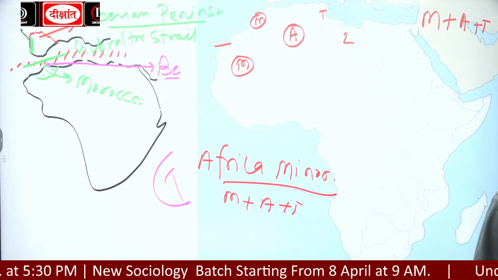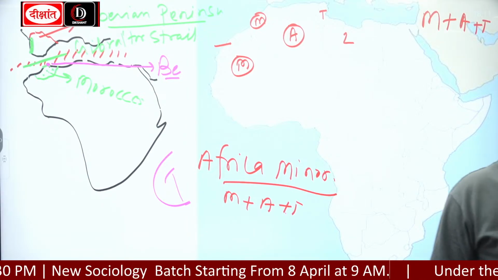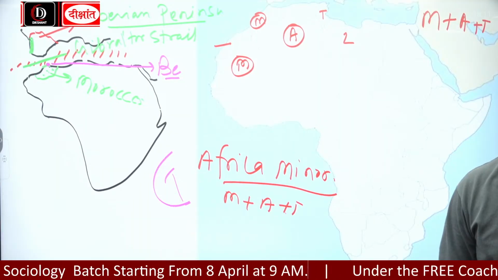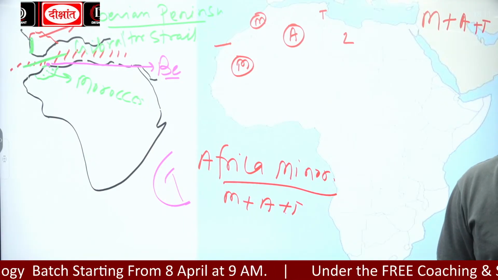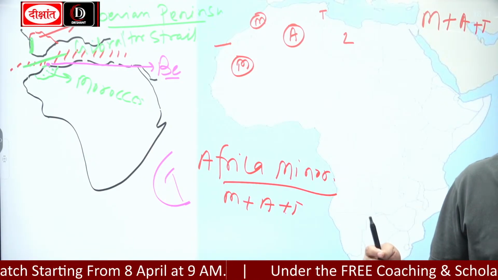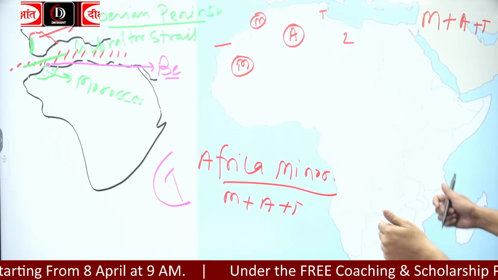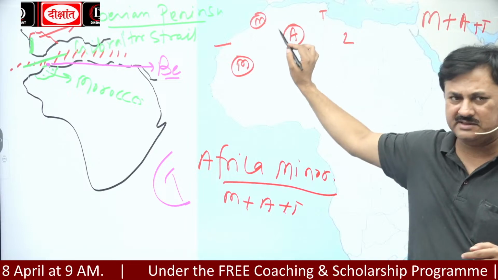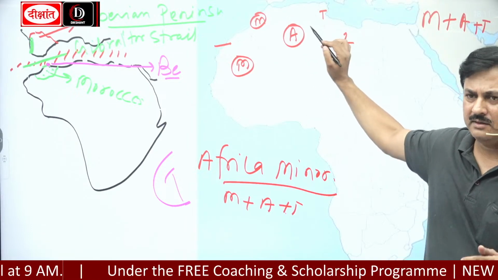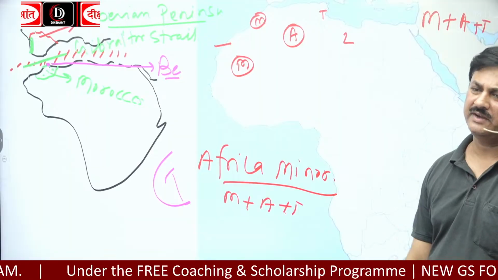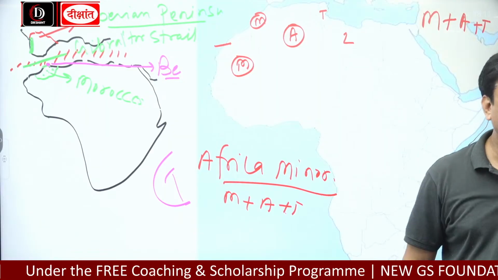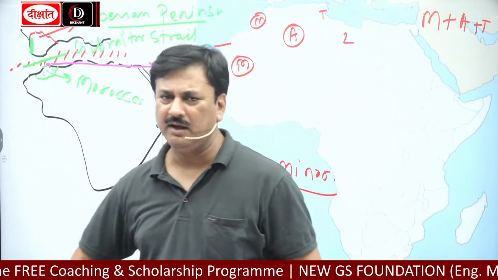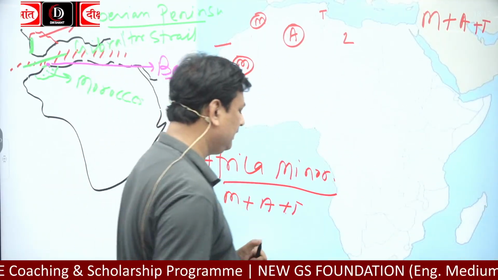This is the word used in Arabic. And Africa Minor. Turkey is called the Asia Minor region. Turkey region is called Asia Minor because it is close to Europe. Similarly, these countries of Africa are very close to the Mediterranean Sea, very close to what? Europe. That's why these countries are called Africa Minor.